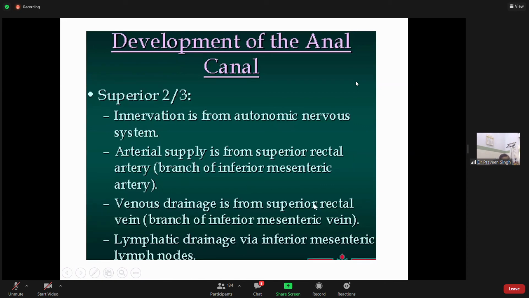Venous drainage is from the superior rectal vein, a branch of the inferior mesenteric vein, which is going to form the portal vein. You remember. Lymphatic drainage is via the inferior mesenteric lymph nodes. So the superior two-thirds of the anal canal is derived from the hindgut.